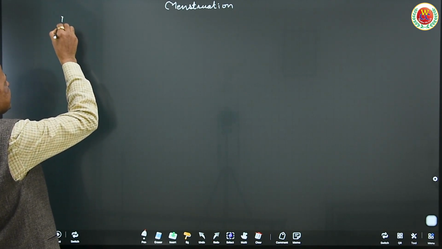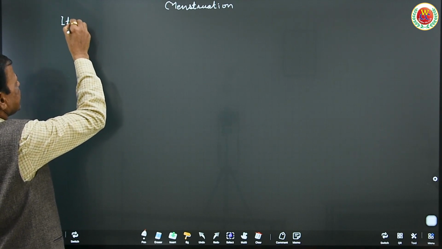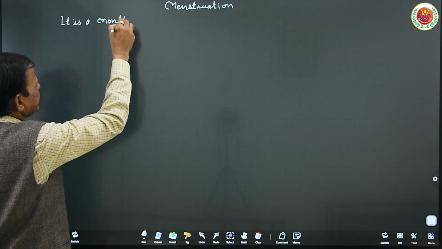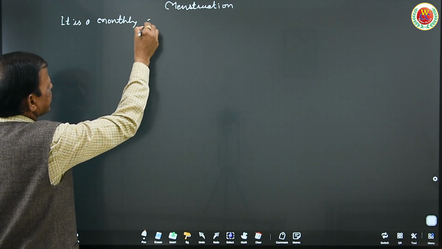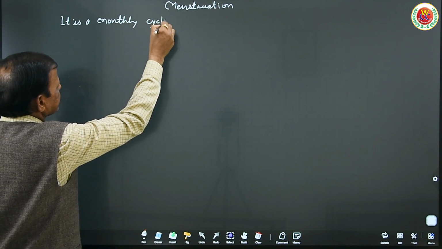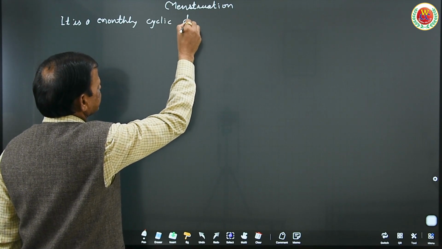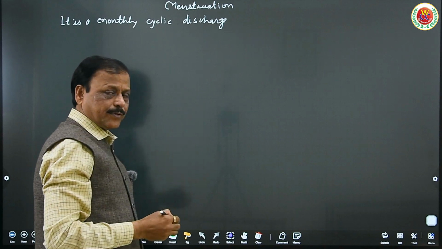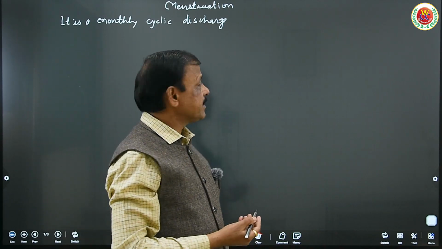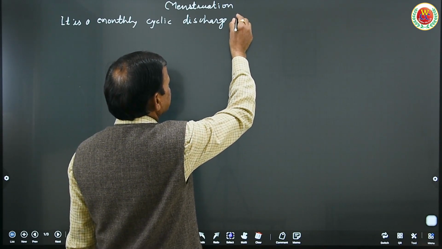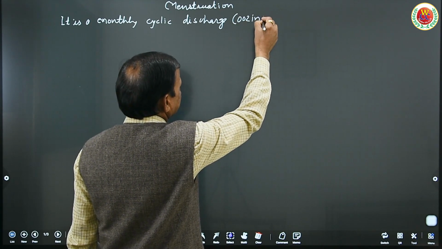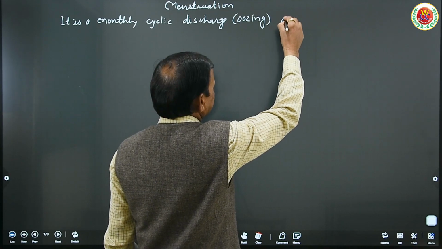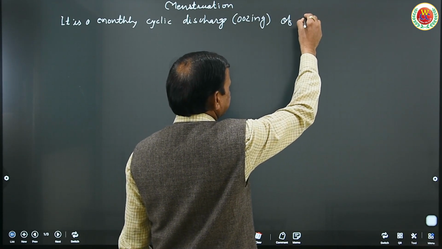So it is a monthly cyclic discharge of blood, a cyclic discharge of broken endometrial wall.